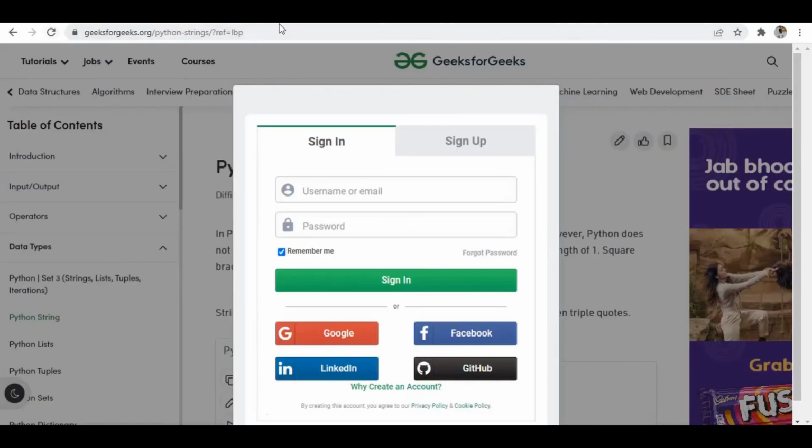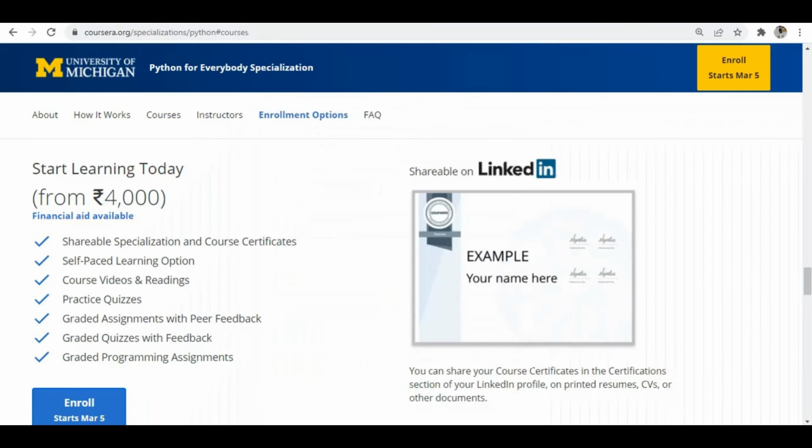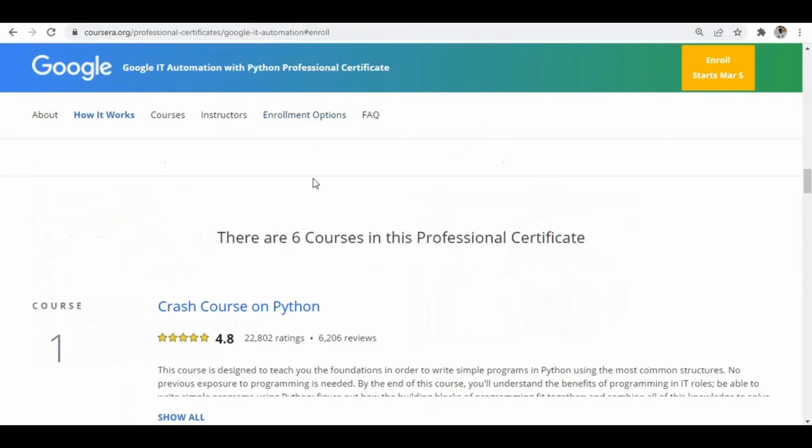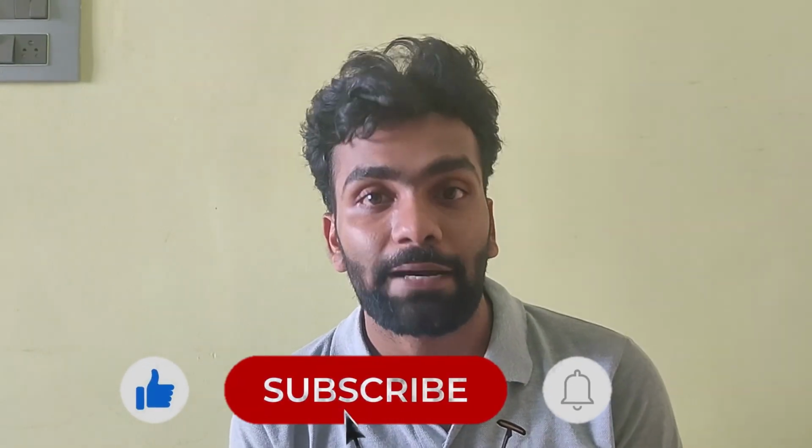So these are the 3 courses where you can learn Python for free, and they are the best courses which I researched. If you are willing to take them, you can take these courses and learn Python. These are the 3 platforms, free resources, where you can learn Python for free.